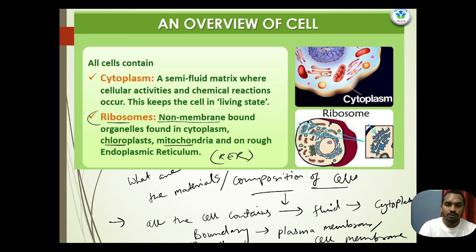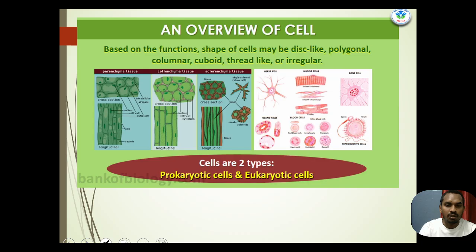So let's discuss other cell organelles, or we can say, based on the functions or shape of the cell. Shapes of the cell. There are different types of cell shapes, like the nerve cell, which is elongated in form. Muscle cells have a different structure, nerve cells have a different structure, and bone cells have a different structure, as bone is composed of calcium and phosphate.